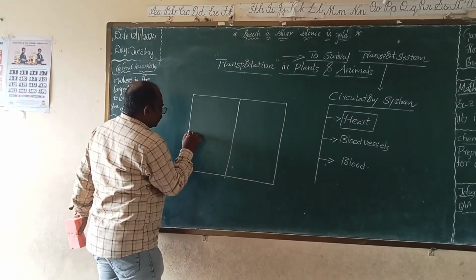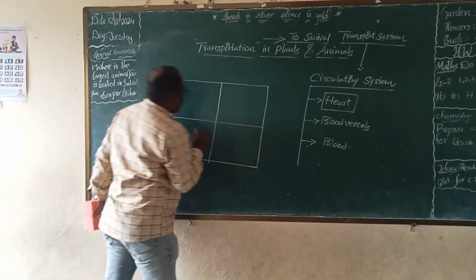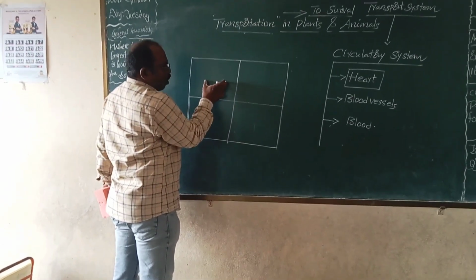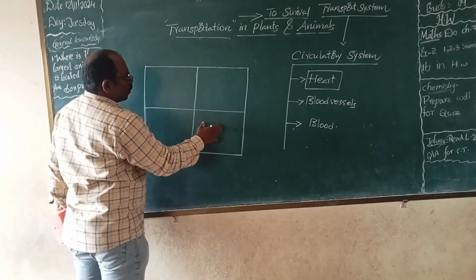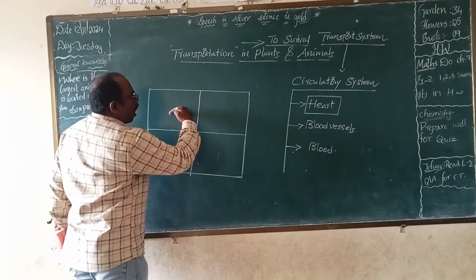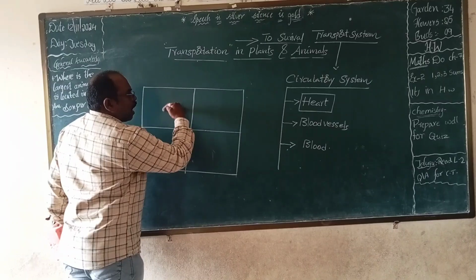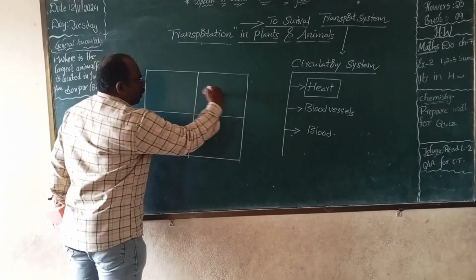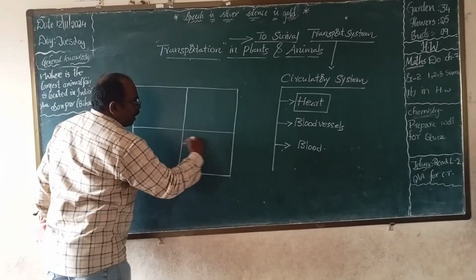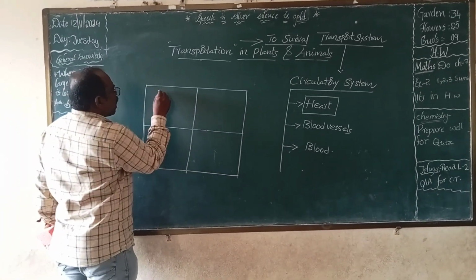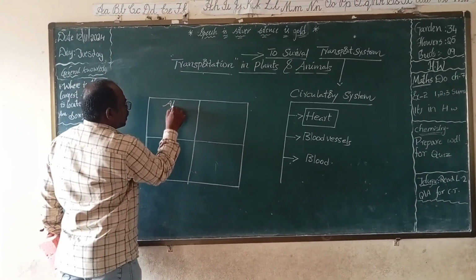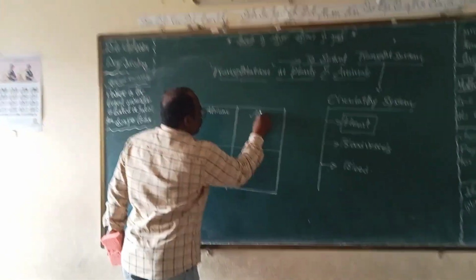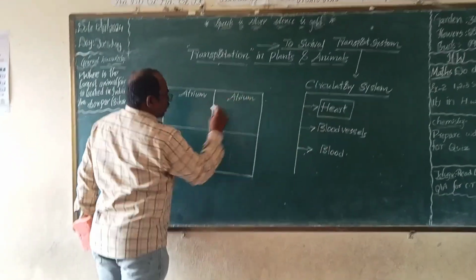Totally how many chambers? Four. 1, 2, 3, 4. Just imagine upper chambers and lower chambers: upper two chambers, lower two chambers. The upper chambers are the atrium or auricles.